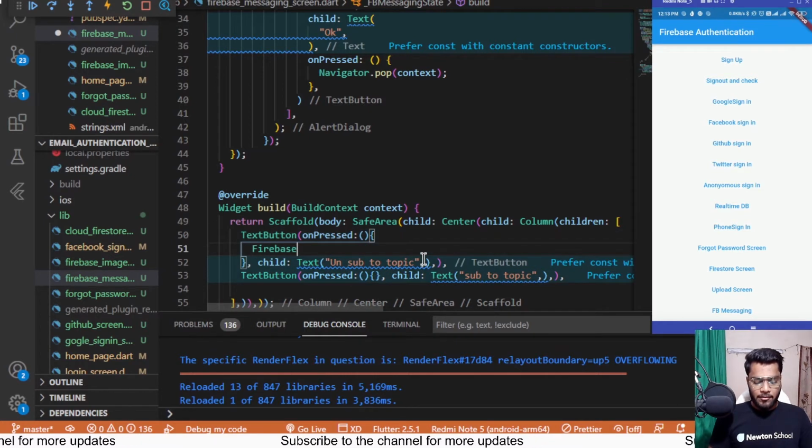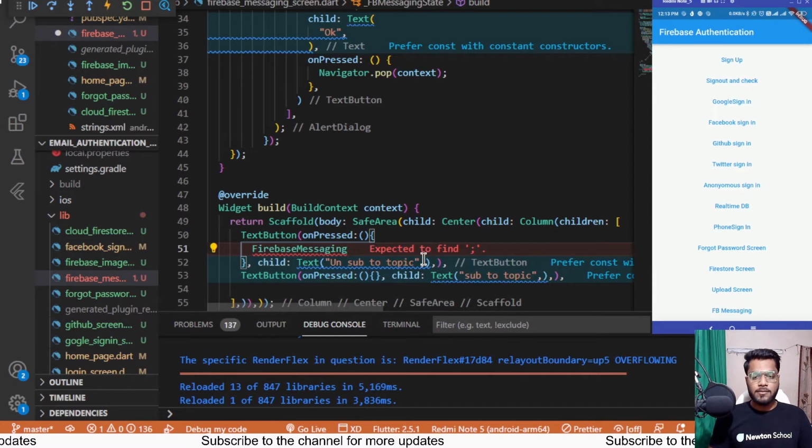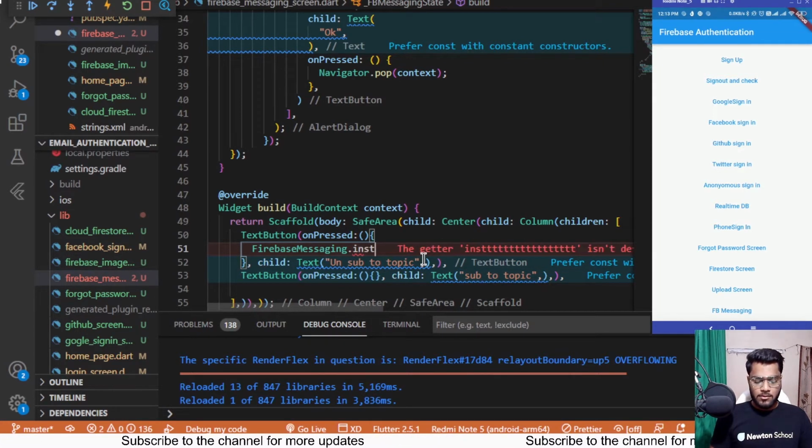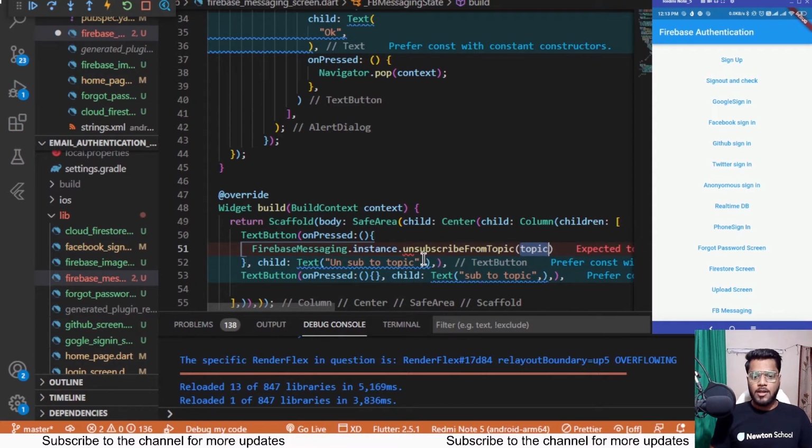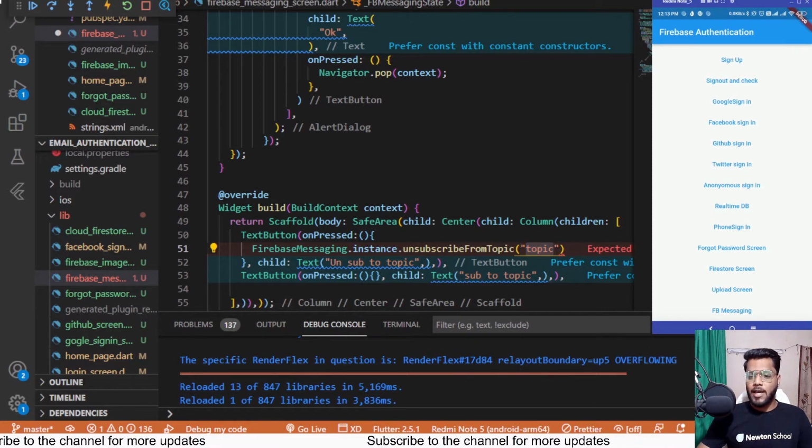So I'll be creating a Firebase messaging instance over here, dot instance, dot unsubscribe from a topic, and I can specify a topic over here. For me, I'll be passing the topic as messaging.